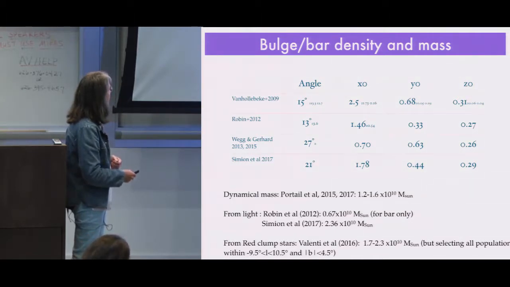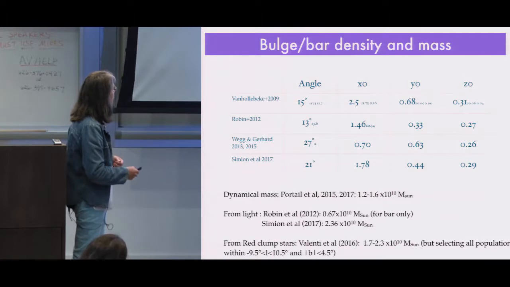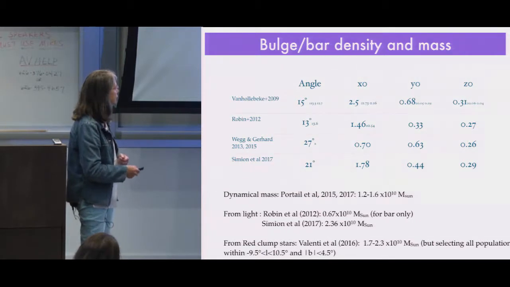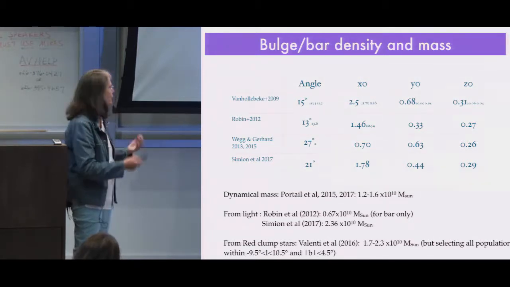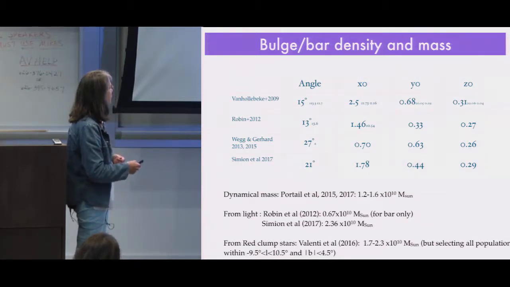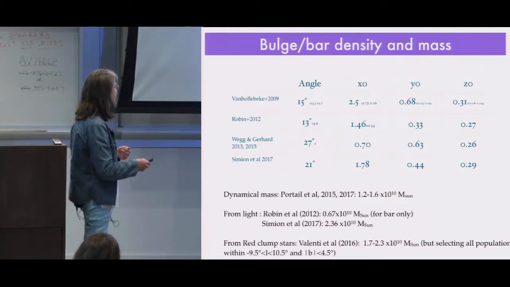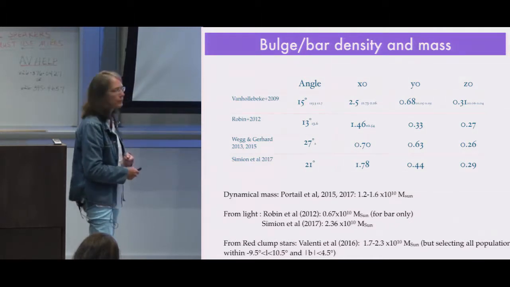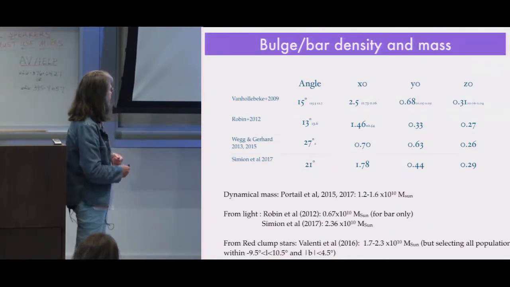While in the Besançon model of 2012, we have a much smaller bar. But here, this is the bar only and not all the population in the galactic bar region, and here this is the total. And in the revised model from Simion, we have a much larger density.